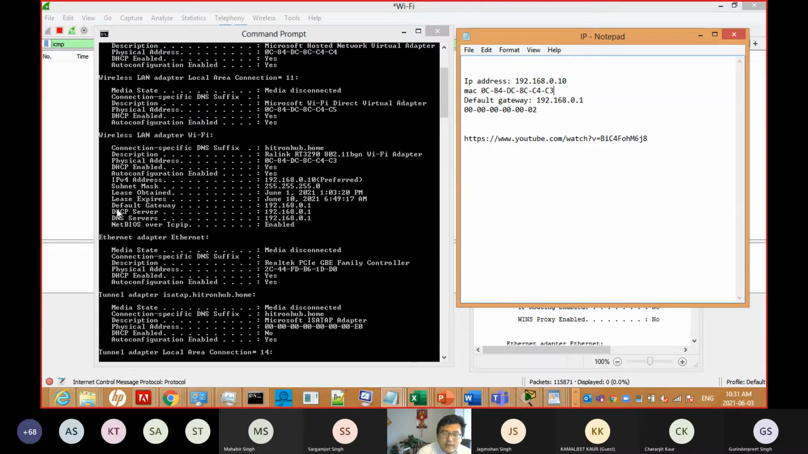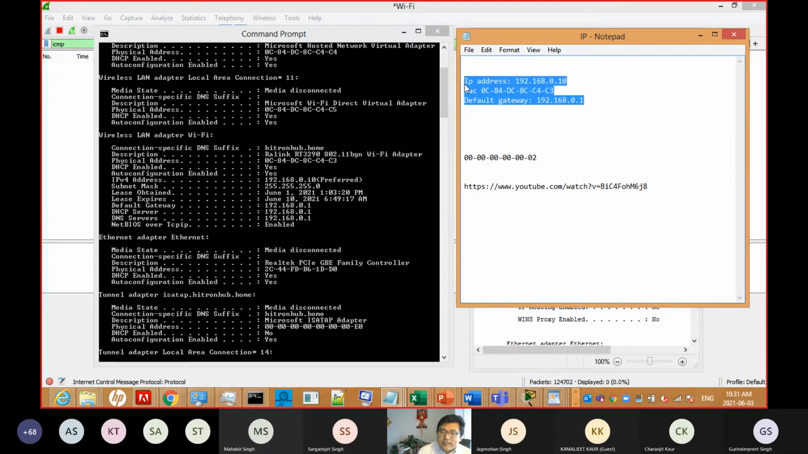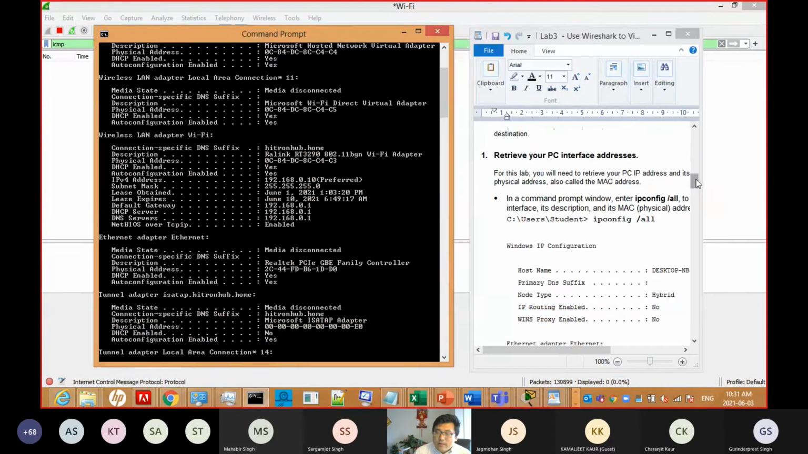And the default gateway is here, 192.168.0.1. I write that here. Don't look at the other two; only look at these three things. Now you have recorded these three things already. So the next step, we go down.